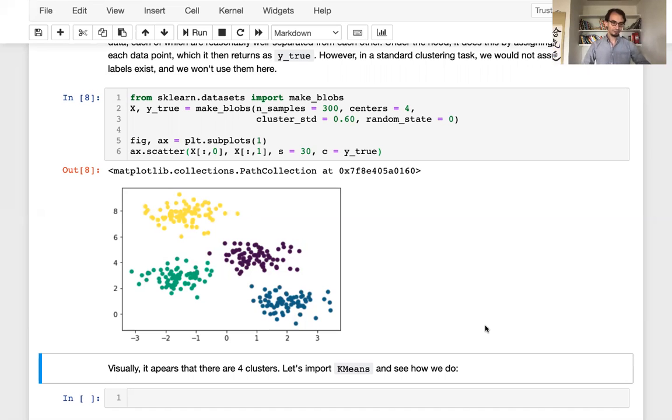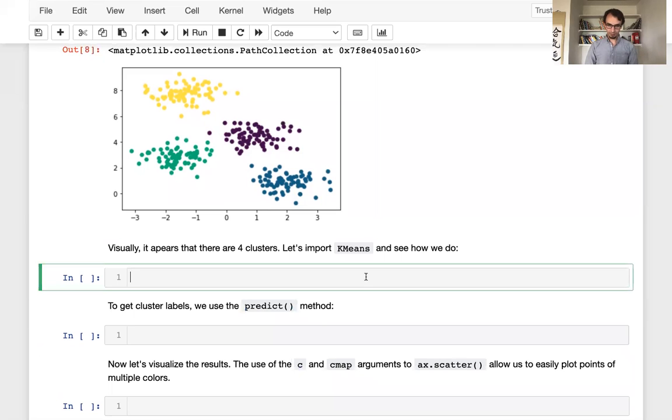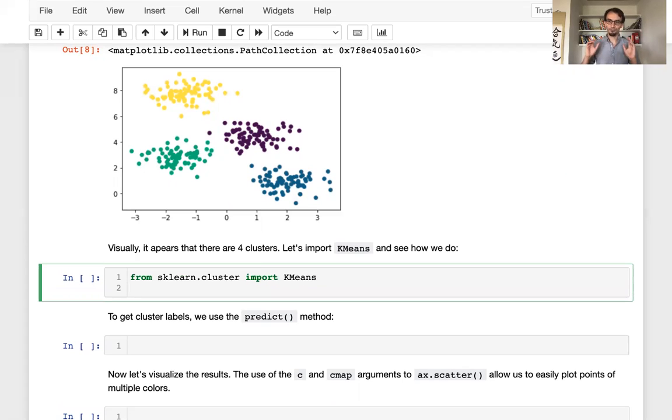Okay. So now let's go ahead and make our k-means model. We are going to grab k-means from sklearn.cluster. That's the place where we can get a k-means model: from sklearn.cluster import KMeans. Now, fitting a k-means model is really nice and easy. I'm going to start with a k-means model where n_clusters is equal to 2.